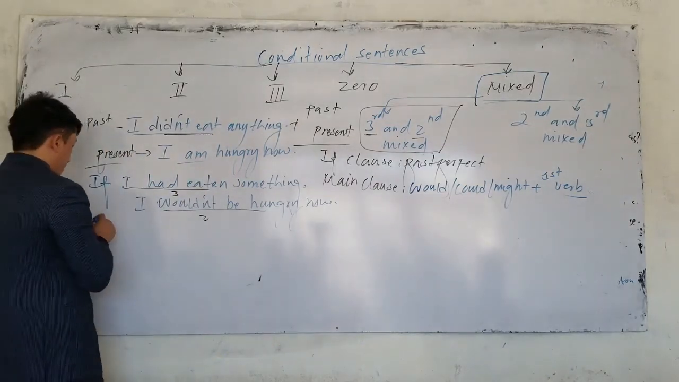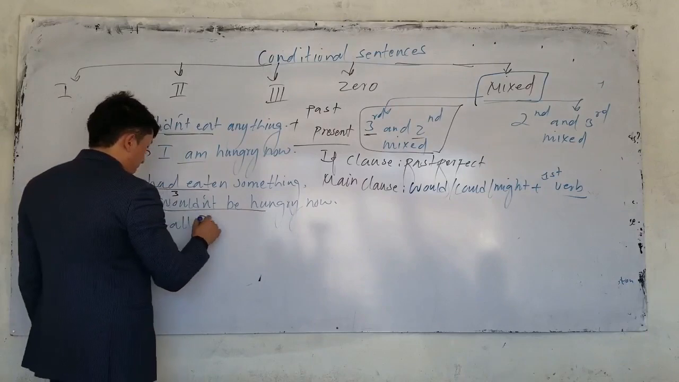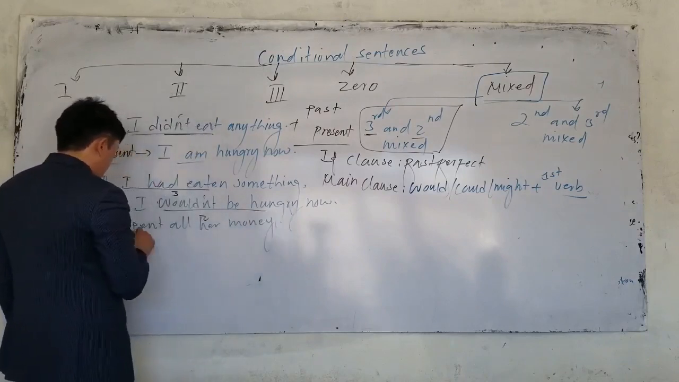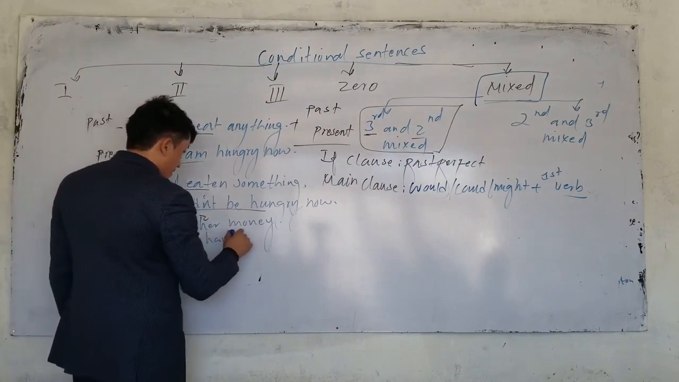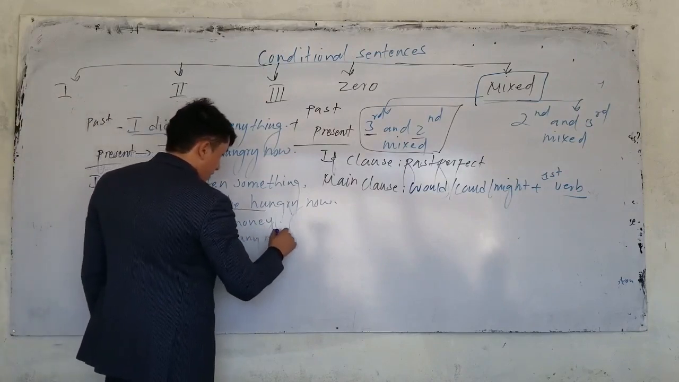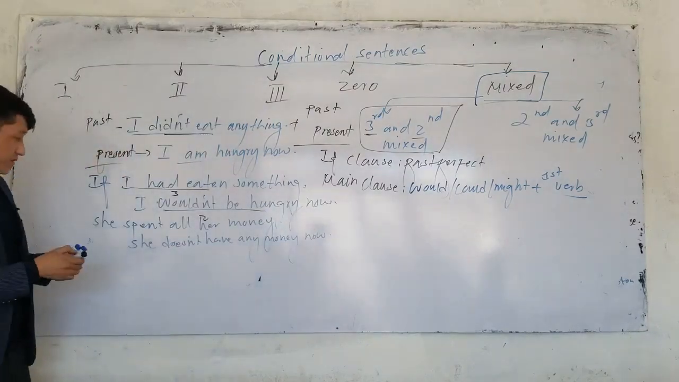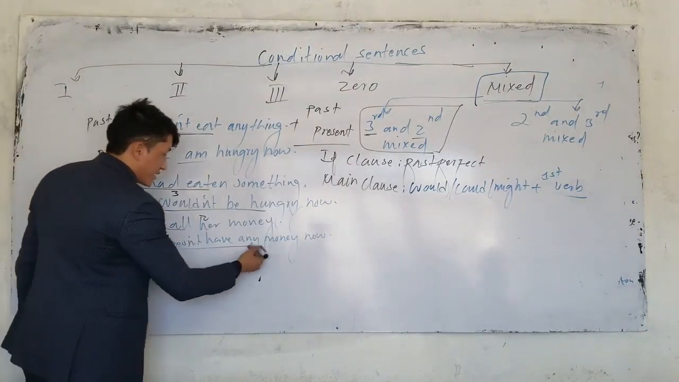For example, we can say she spent all her money. She doesn't have any money now. Here, look at the board, guys. Listen carefully. She spent all her money. What's the result? She doesn't have any money now.